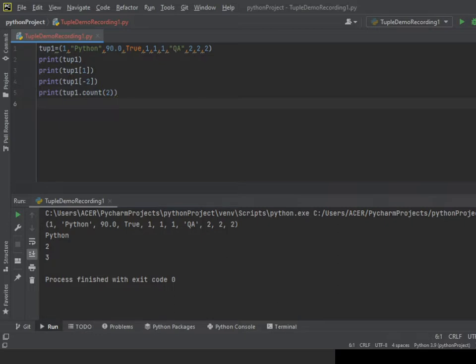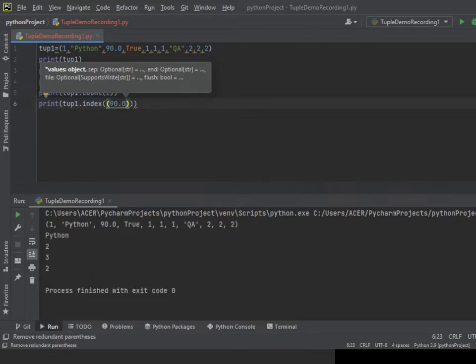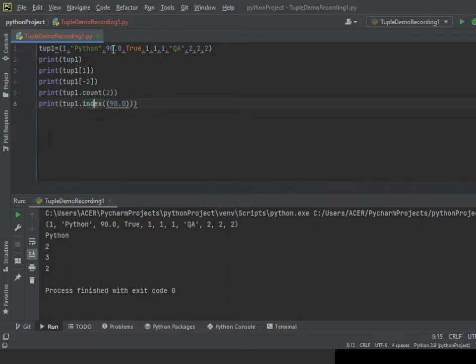Now I will give here print tup1 dot index and 90.0. Now if I run it, you can see I got 2, because I want to check in which index it is, like in which number it is, 0, 1, 2. So that's why it's showing 2.